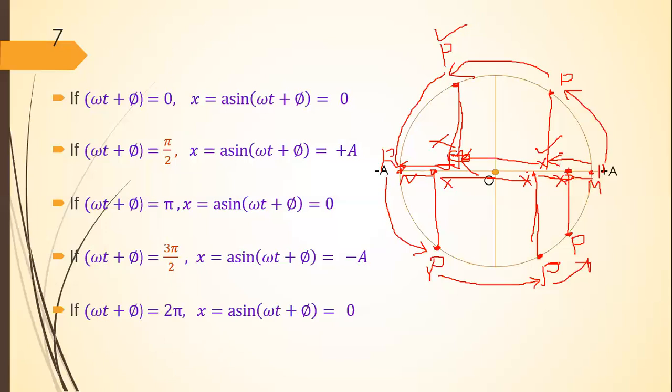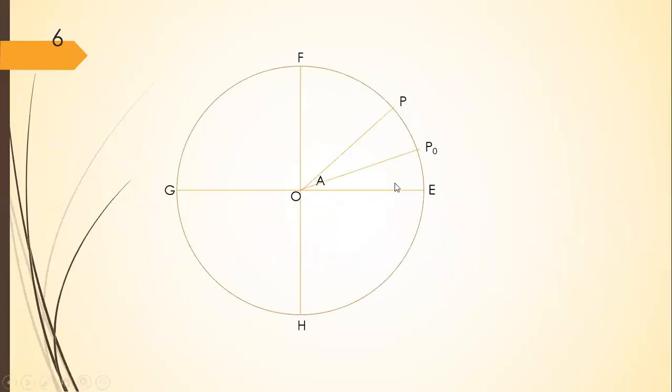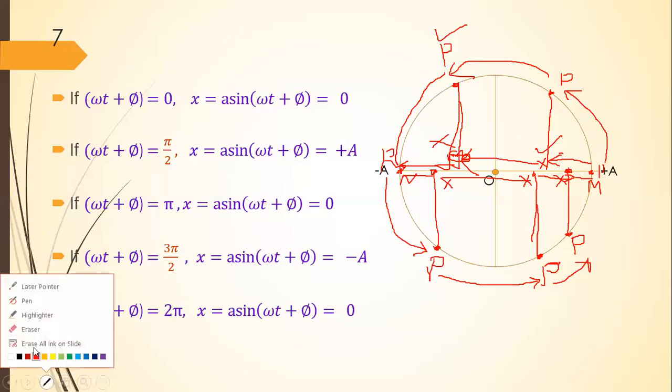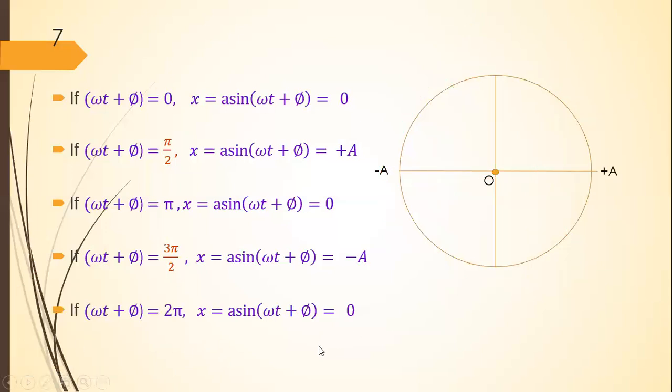Thus, simple harmonic motion is the projection of uniform circular motion along any diameter, like this. Let's see what happens here. Let's find, for different phase angles, what will be the position of the particle. Let's first see here.